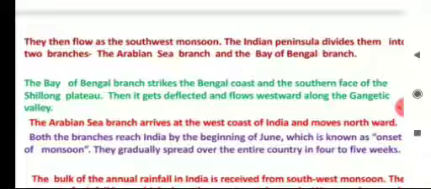It is expected that the arrival of these southwest monsoon winds is first experienced in the state of Kerala in the first week of June.